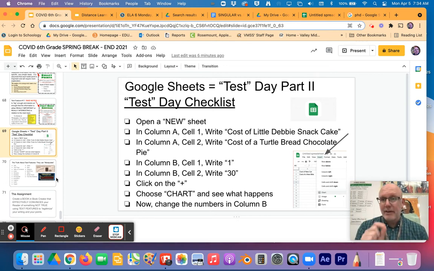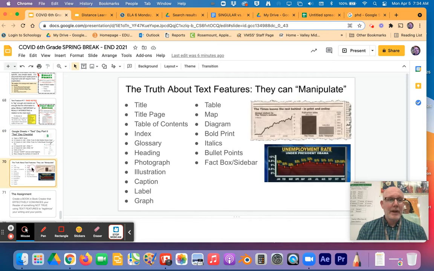I want to see a picture of your chart. I want to see that you can do it. If you can't, email me and I can answer the question or do a little tutorial. All right, now here's the thing. And again, you can always go to Google and search for videos teaching you how to make a chart on YouTube. This is not hard, right? We can look up a million things.